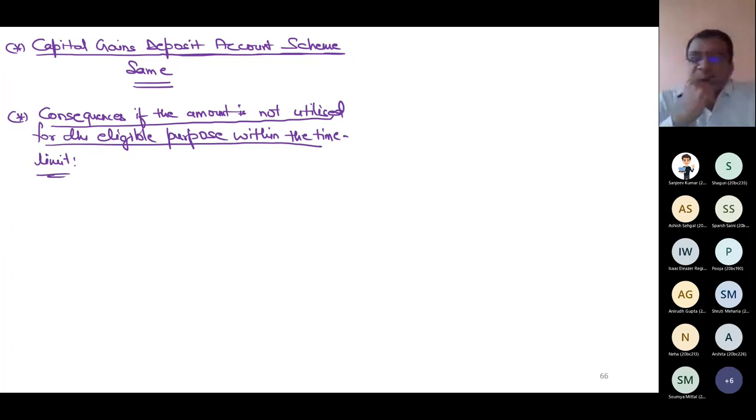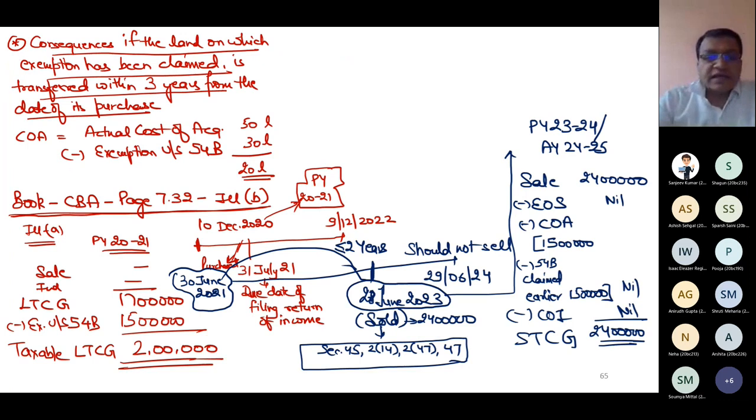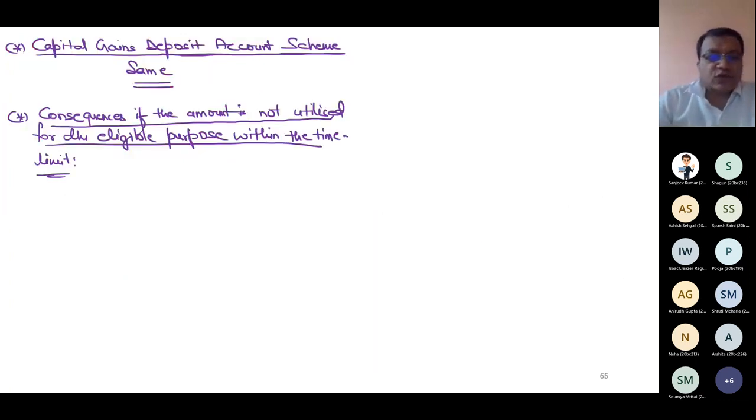Same is the point here. In this case, the eligible time limit is 2 years. So just like in my question, when I'm selling the land on 10th December 2020, and I repeat, if in section 54B somewhere by mistake I have used the word house, that is not the house, that is land for agriculture purpose.